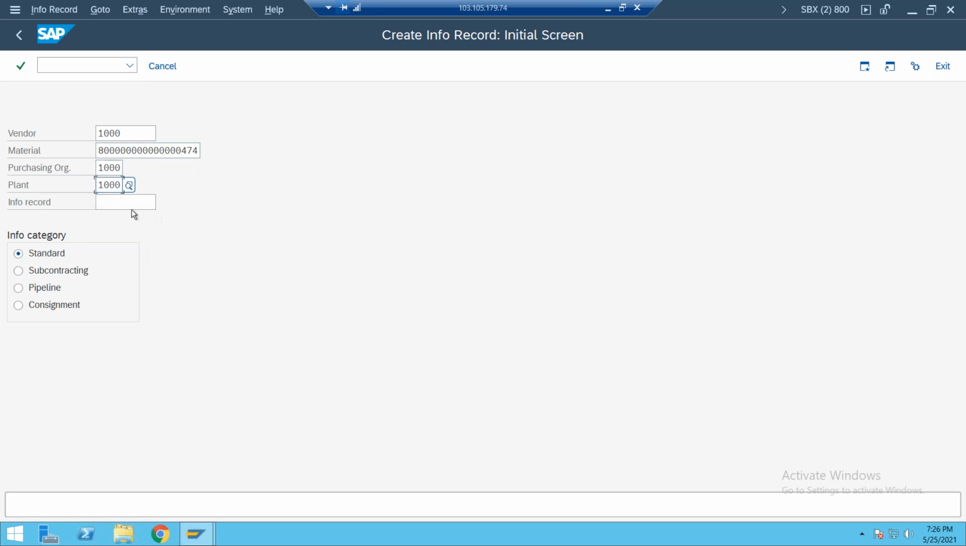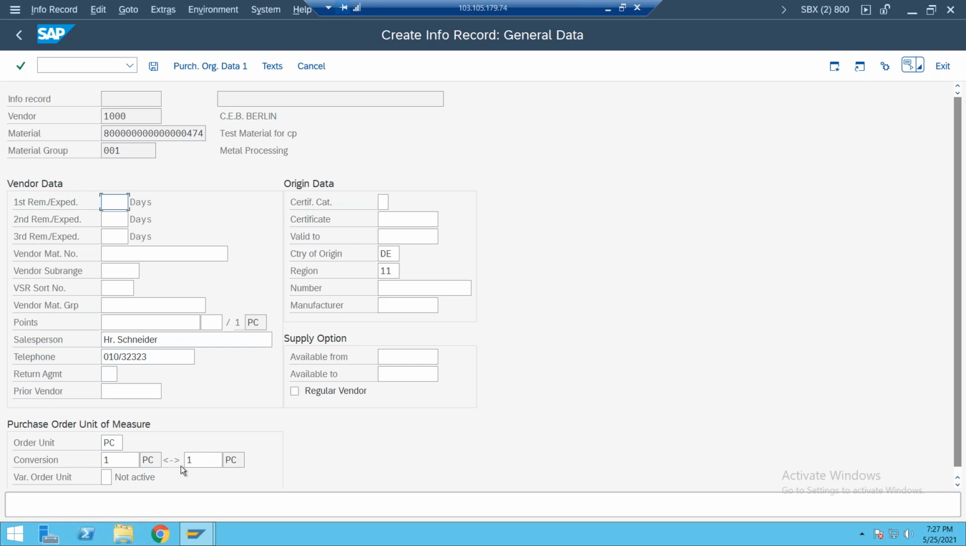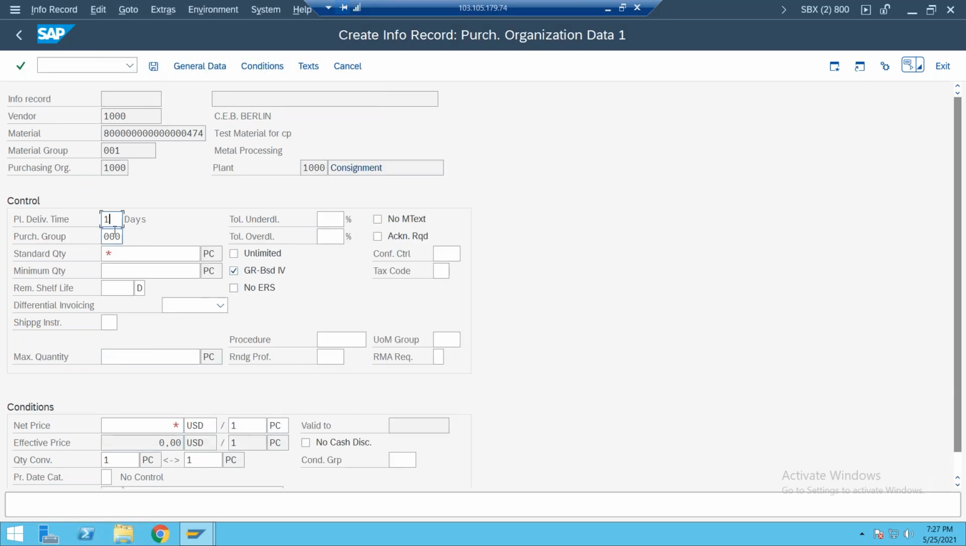When performing standard procurement or subcontracting procurement, the purchase info record is optional, as we discussed. For pipeline and consignment, the purchase info record is mandatory. Select the info category. You must select it here, otherwise the meaning will be different. So you must select the info category as consignment. Now create the purchase info record. Enter the planned delivery time and some standard quantity. You must also enter the tax code. Why do we need to enter the tax code? Because in consignment procurement, the system does not allow you to enter the price here.